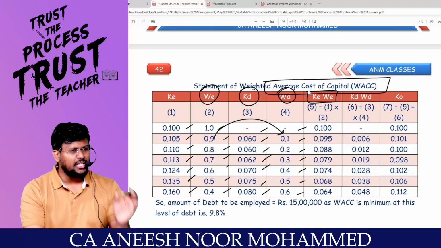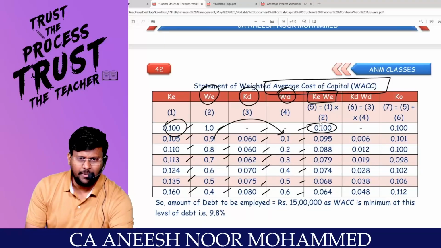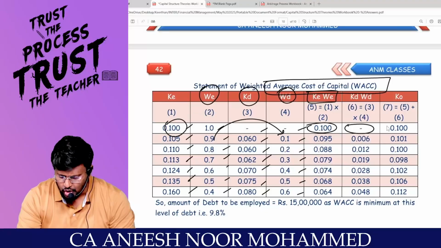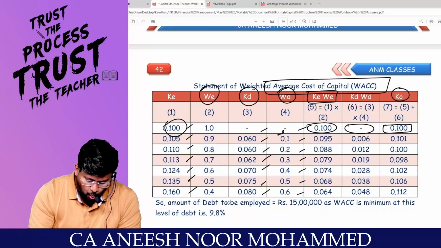Can you calculate the cost of capital? That is KE into weight of KE. What was the KE? 10%. What was the weight? 100%. 10 into 100% is 10%. Here there is no KD at all. Correct? So the cost of capital KO is 10%. Can you proceed?